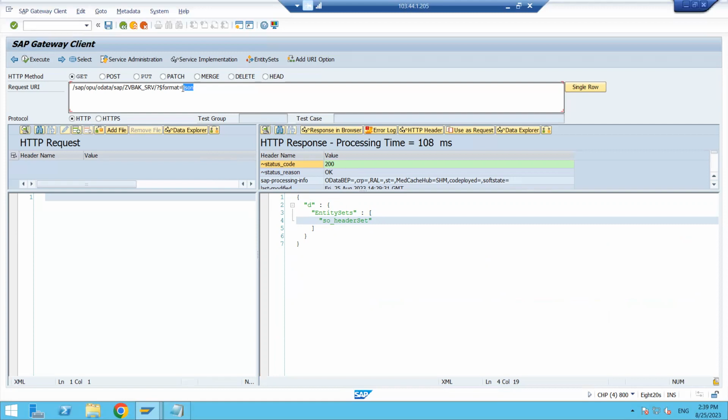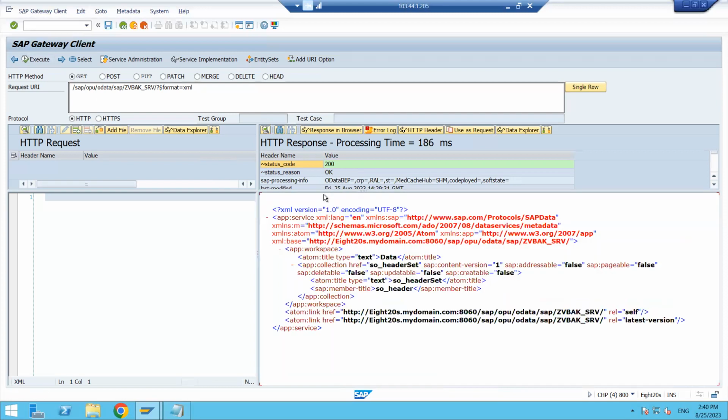So you can go for JSON format or XML format. The system can understand both formats. Any browser, mobiles or tablets, whatever it is, will read the JSON format as well as the XML format. Now I want to fetch the data, right? So here radio buttons are there: get, post, put, patch, merge, delete, and head, like that. The first one is Get. Get means to fetch the data.